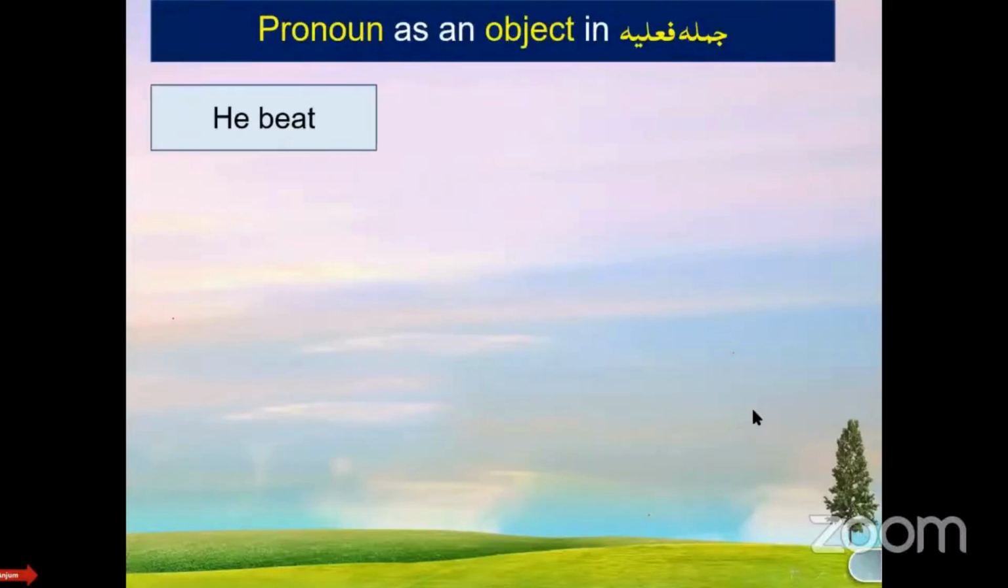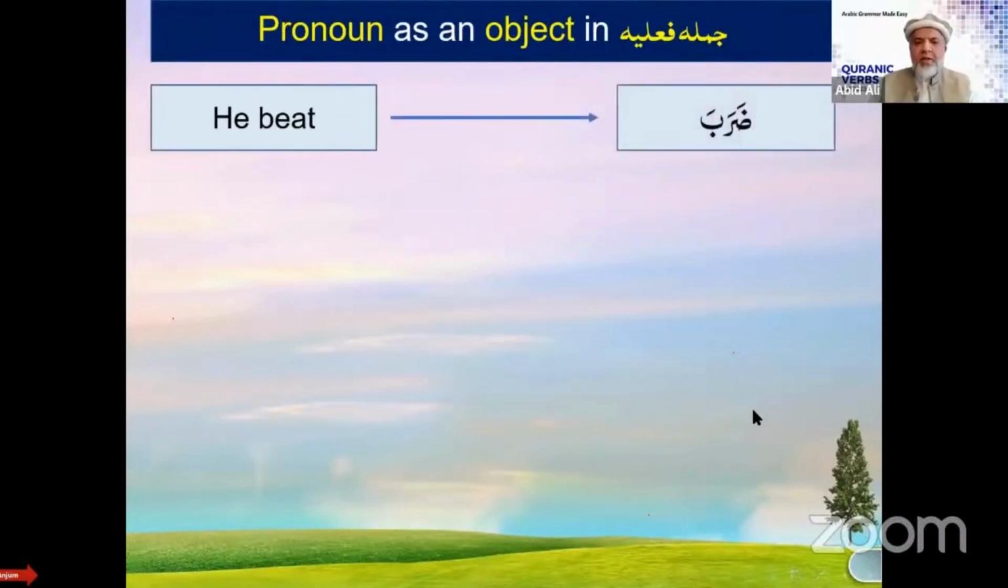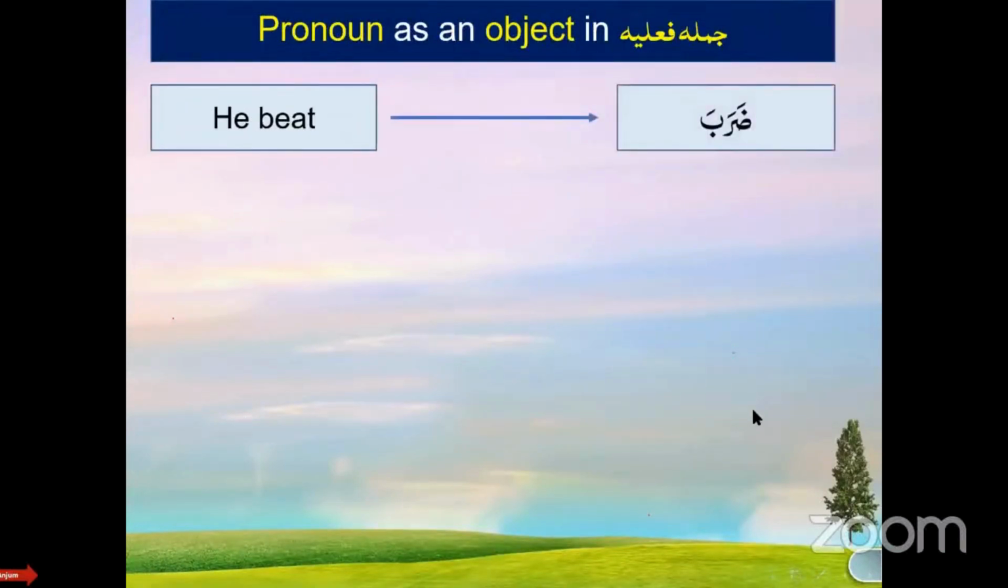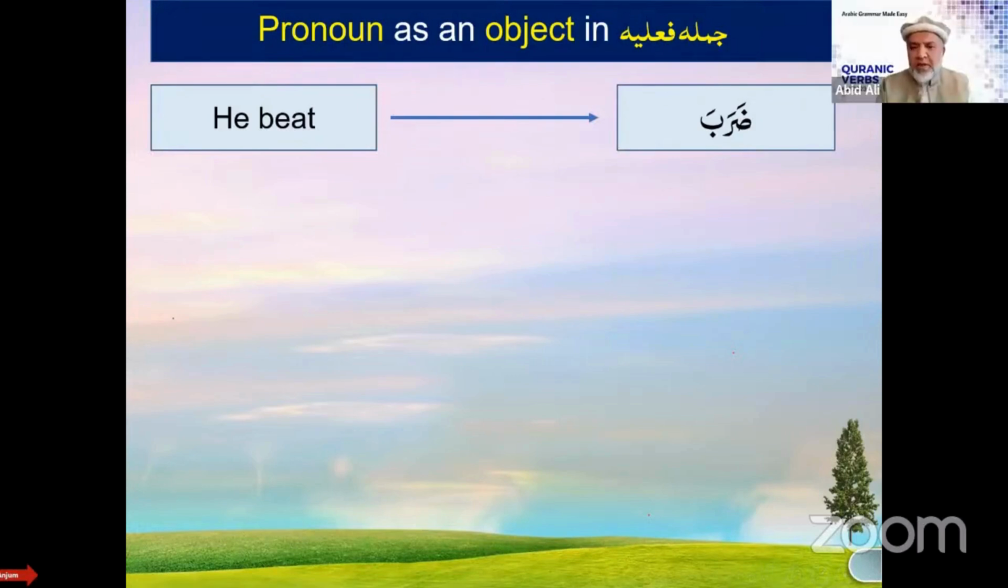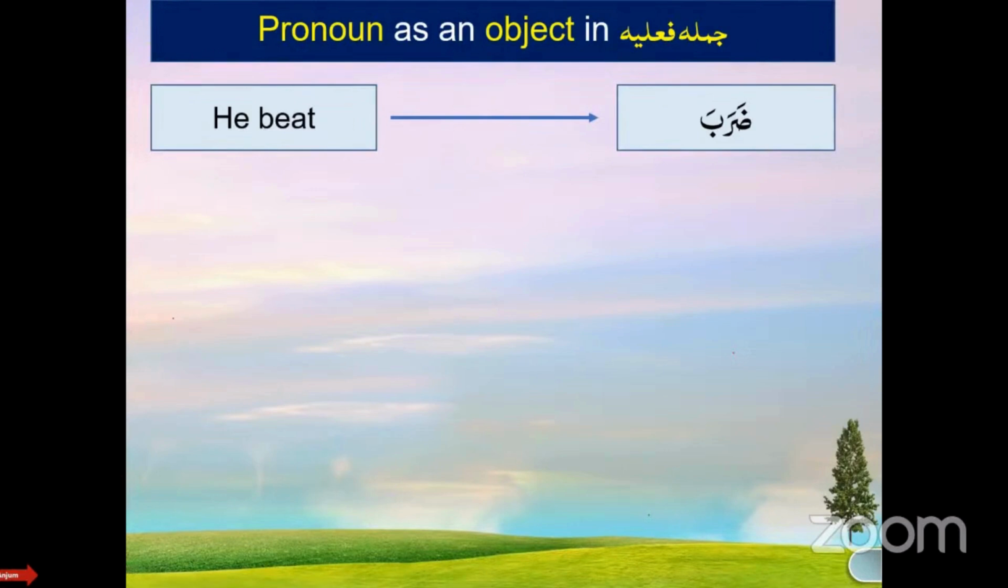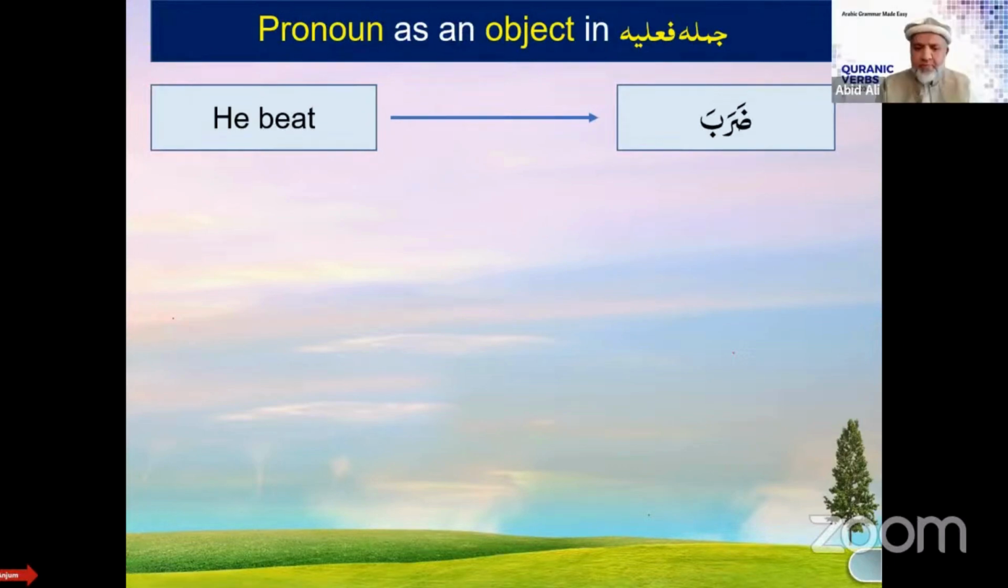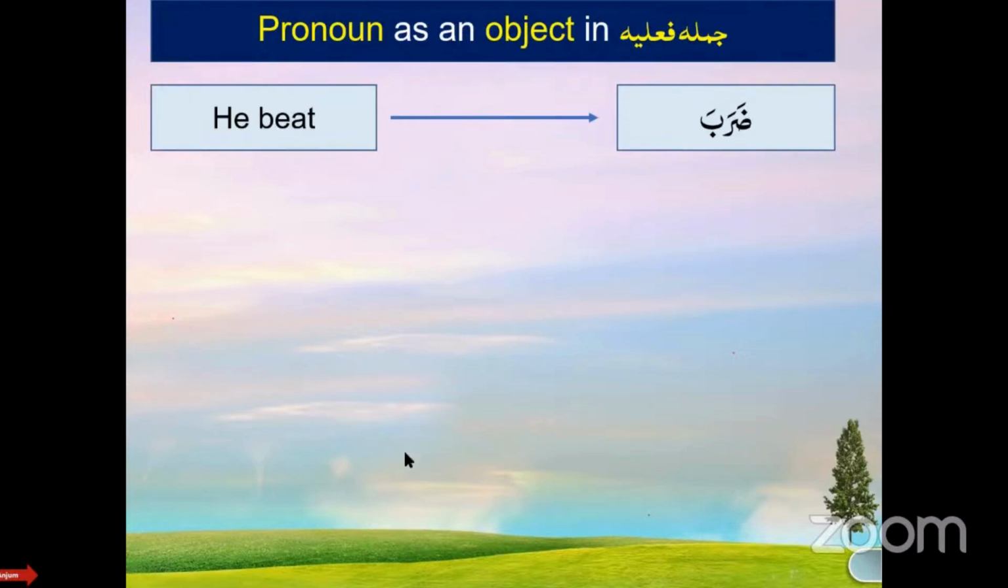Okay, now let's take a look at this. Daraba, he hit. Instead of he beat, he said hit. Is it a verbal sentence, daraba? Yes. Okay. And who's the fa'il? He. Hidden. He. Hidden, right?